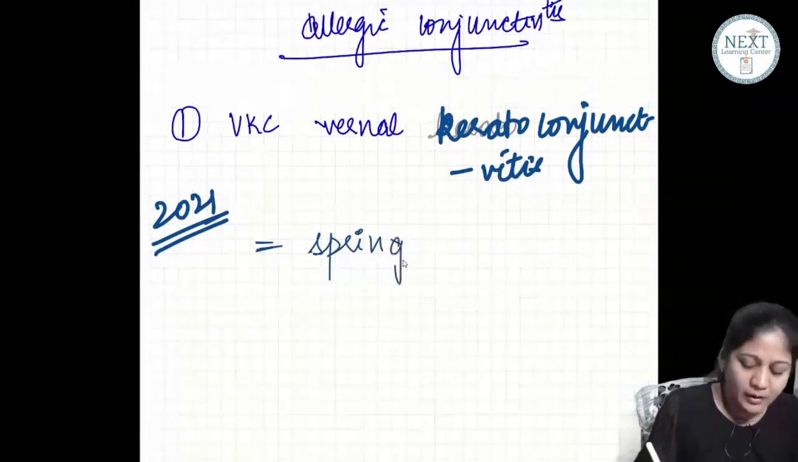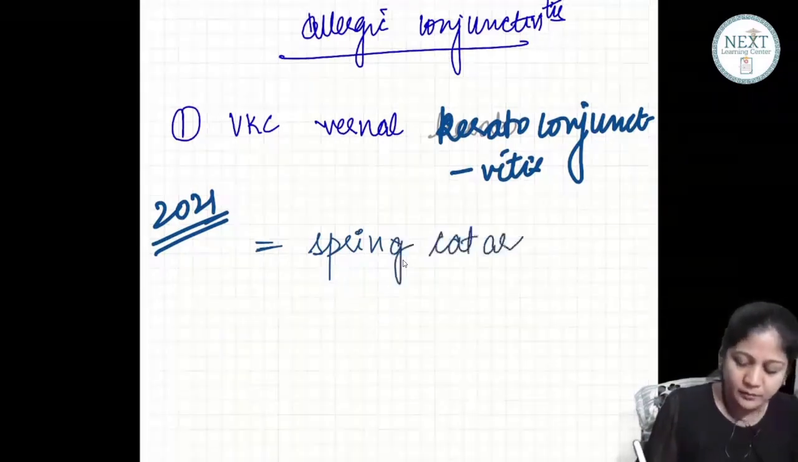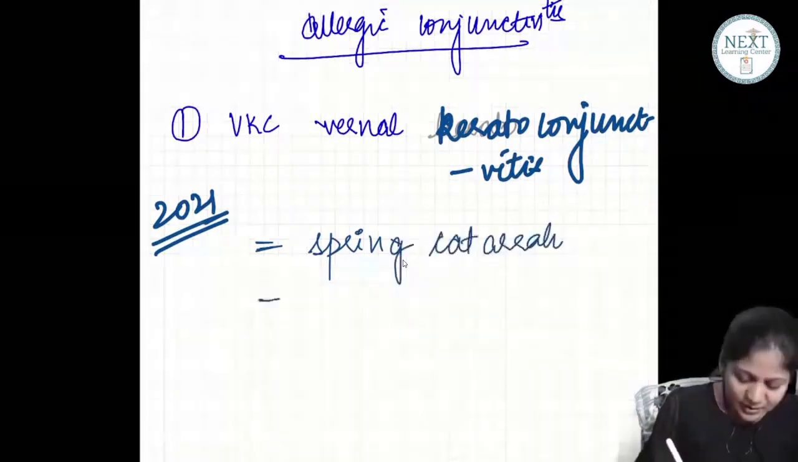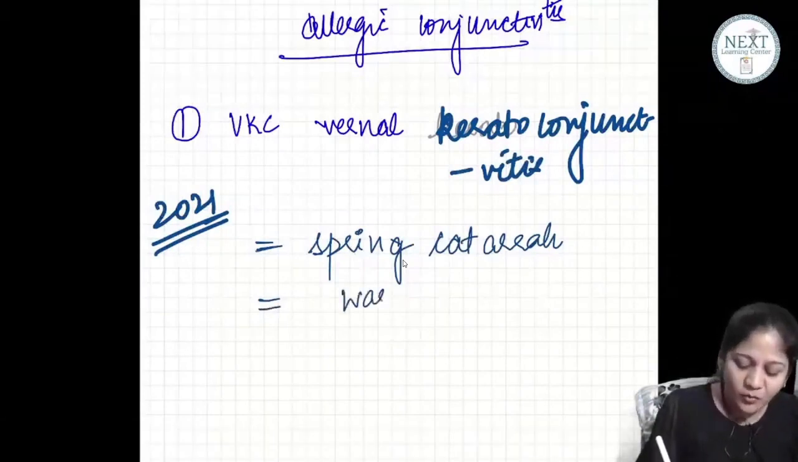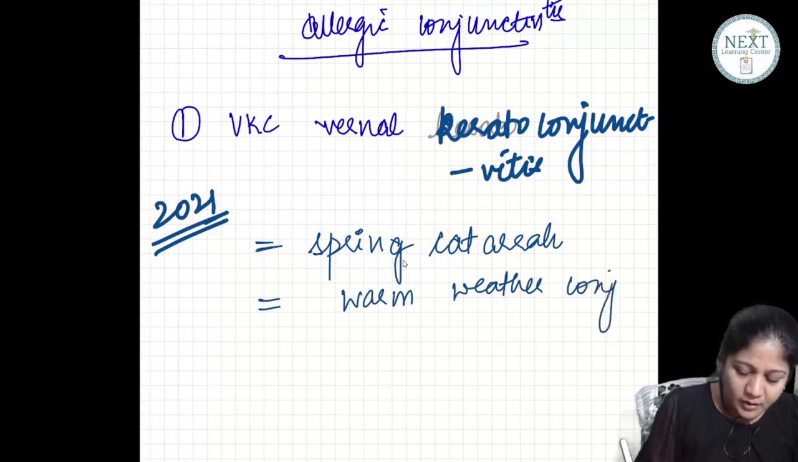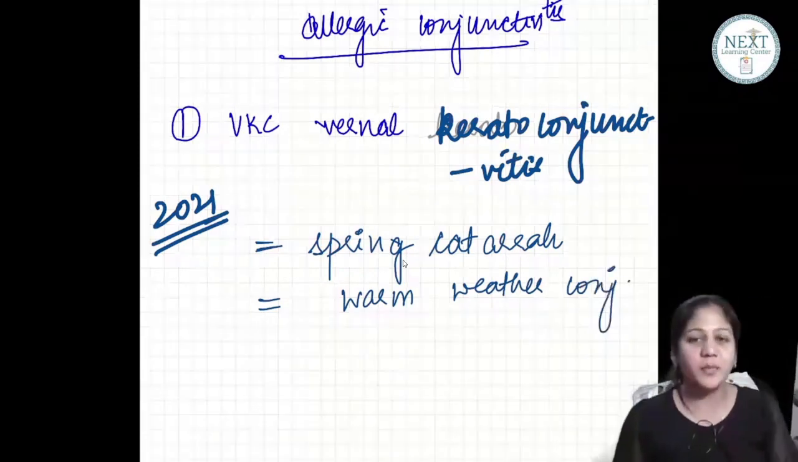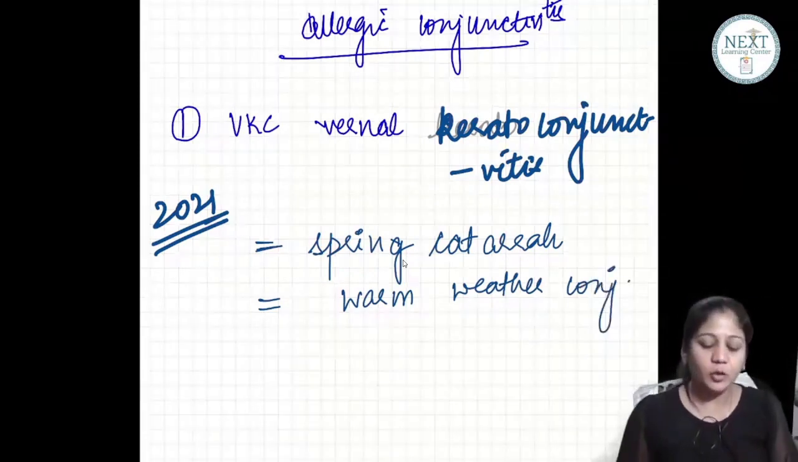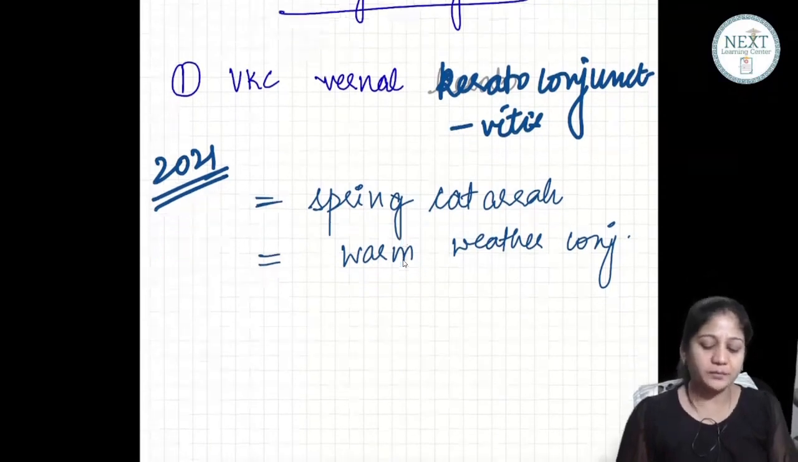It is also called spring catarrh. It is also called warm weather conjunctivitis. So it has two more names: warm weather conjunctivitis or spring catarrh. It is famously known as spring catarrh.